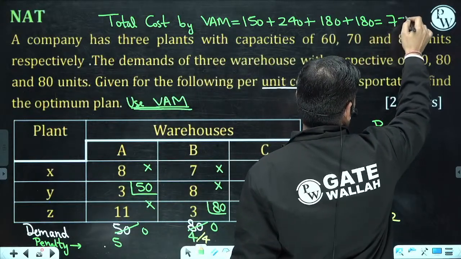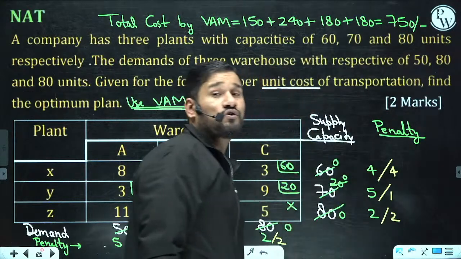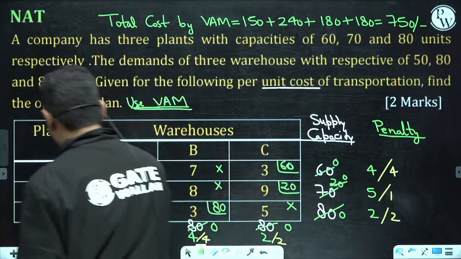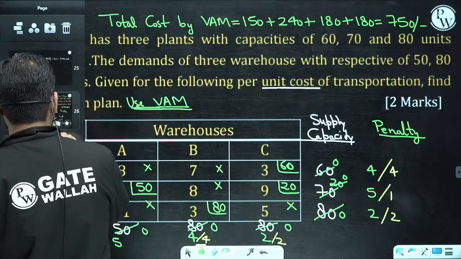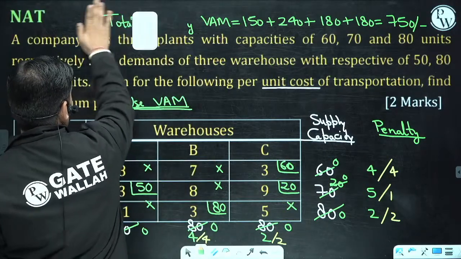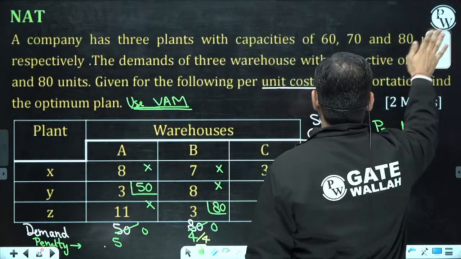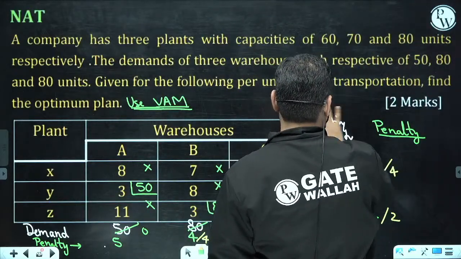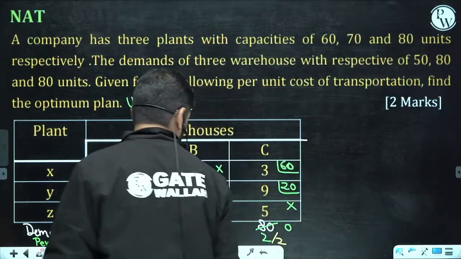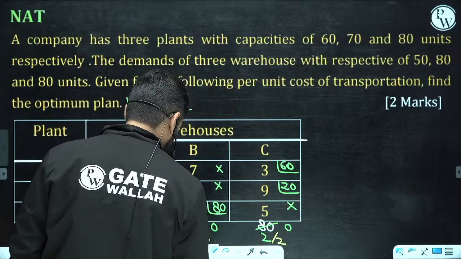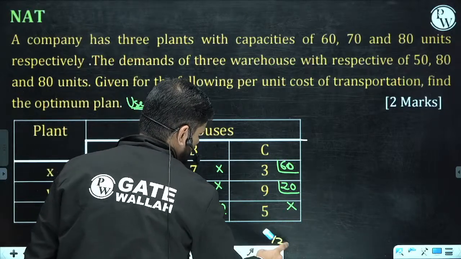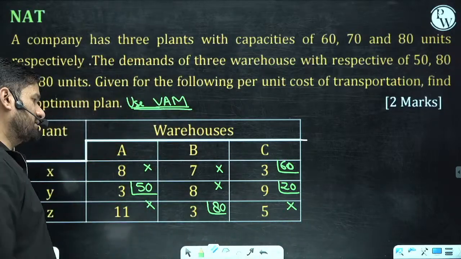750. 750. Now see how the people are going to waste the time in UI plus VJ. We are not going to waste the time. See how. Let me make a copy of this. I'll be deleting this part. Let me delete this. So 750, we got the answer of 750. Let me delete this also. It is not required. This also. Now see this. How fast I can check that.